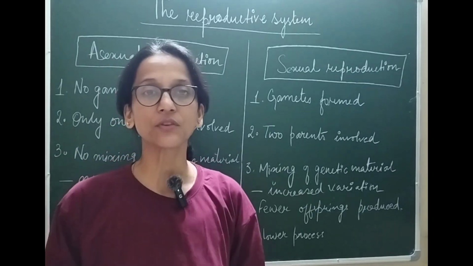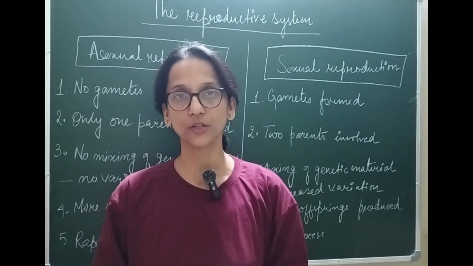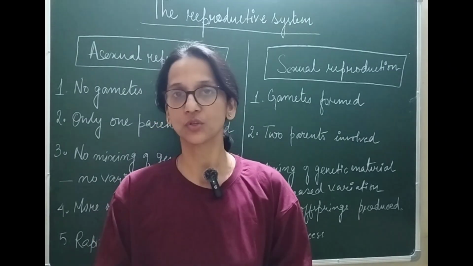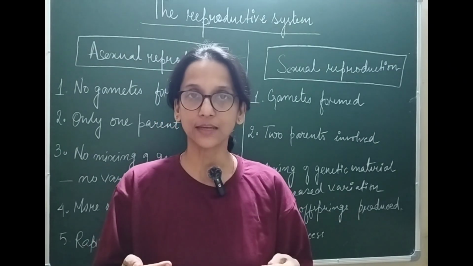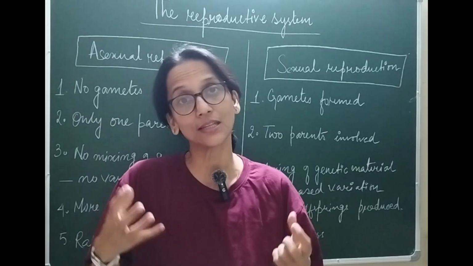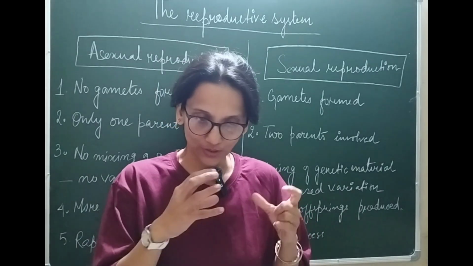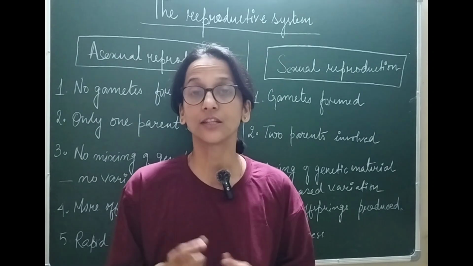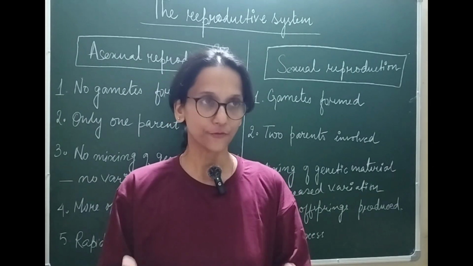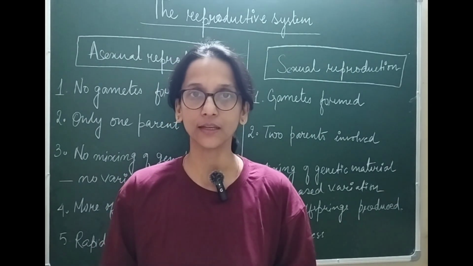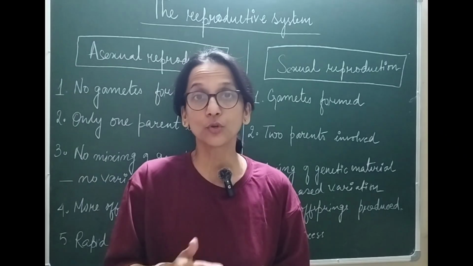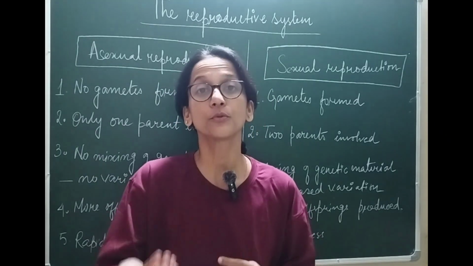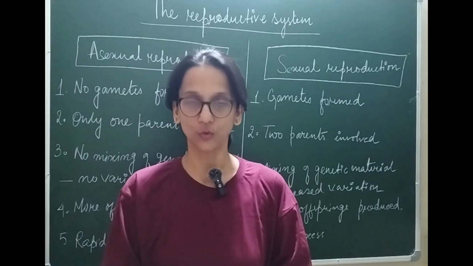What are the two types of gametes that are involved in sexual reproduction? It is sperm, which is the male gamete, and ova, which is the female gamete. Now for these gametes to be produced in these individuals, there are special organs present. So there are organs in sexually reproducing organisms which produce gametes. These organs are called gonads. Like for example, in the human male, the gonad is testis, producing sperm, and in case of human female, the gonad is ovary, producing the gamete called egg or ova.